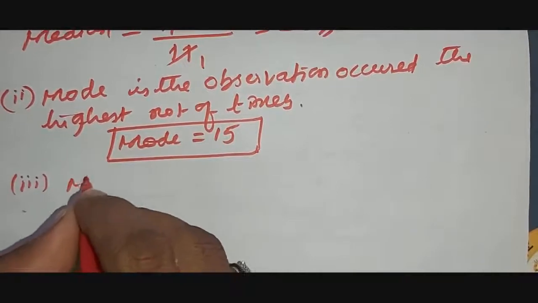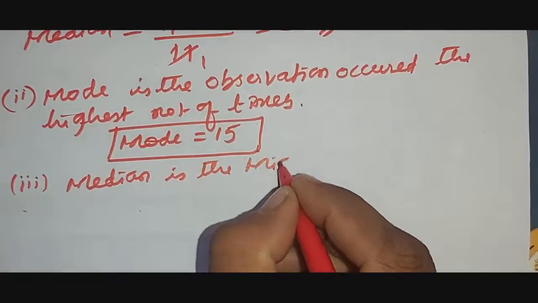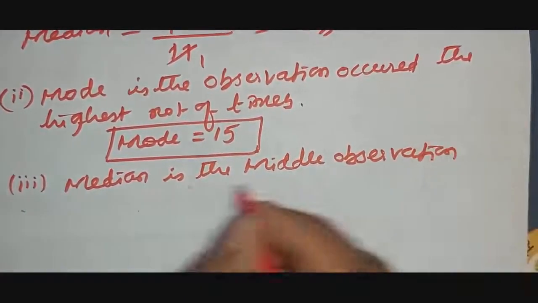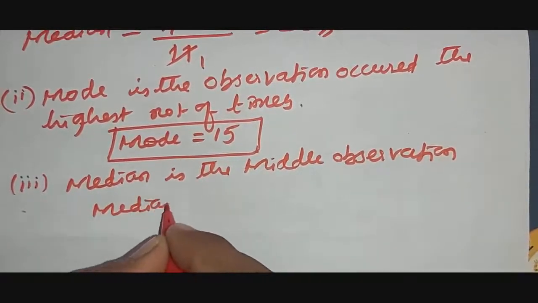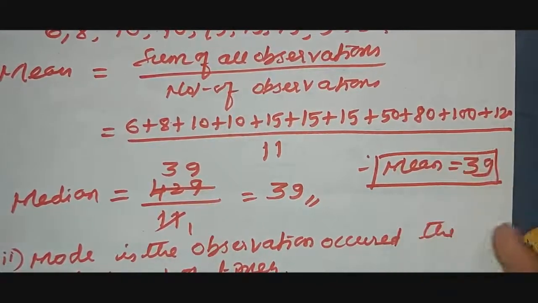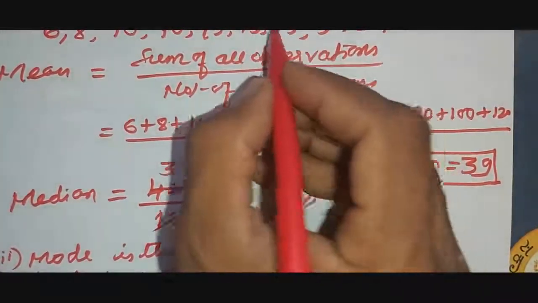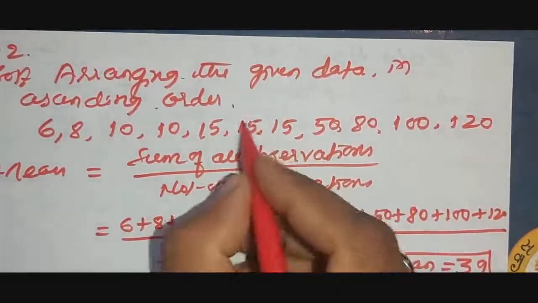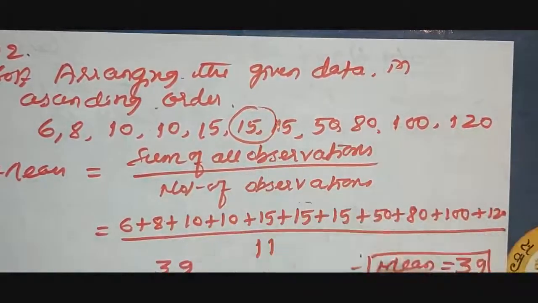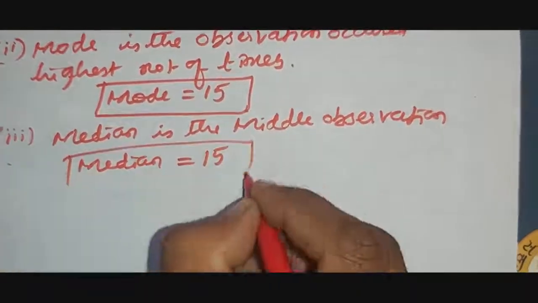Middle observation. Median is the middle observation. So for median, total 11 are there, so that side 5 and this side 5, middle. See, 1 2 3 4 5 and middle is 15, right? 1 2 3 4 5. Here also 1 2 3 4 5, middle observation is 15. So median also 15, right?